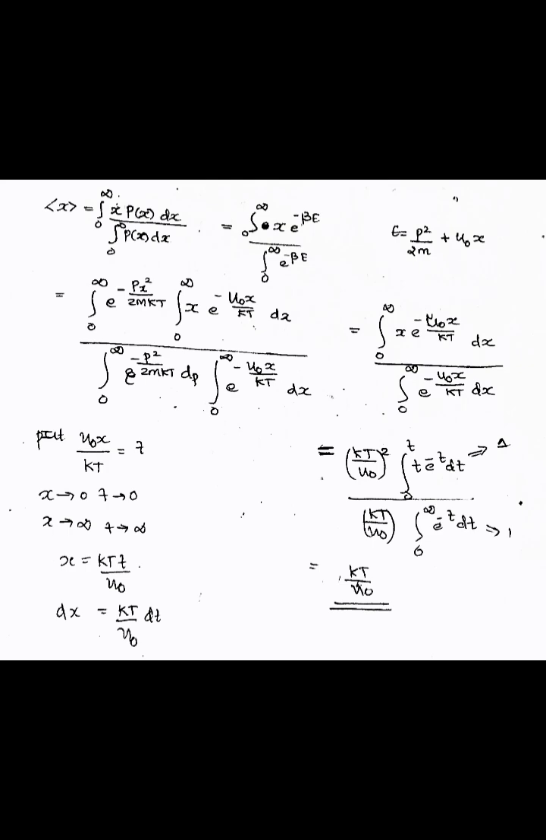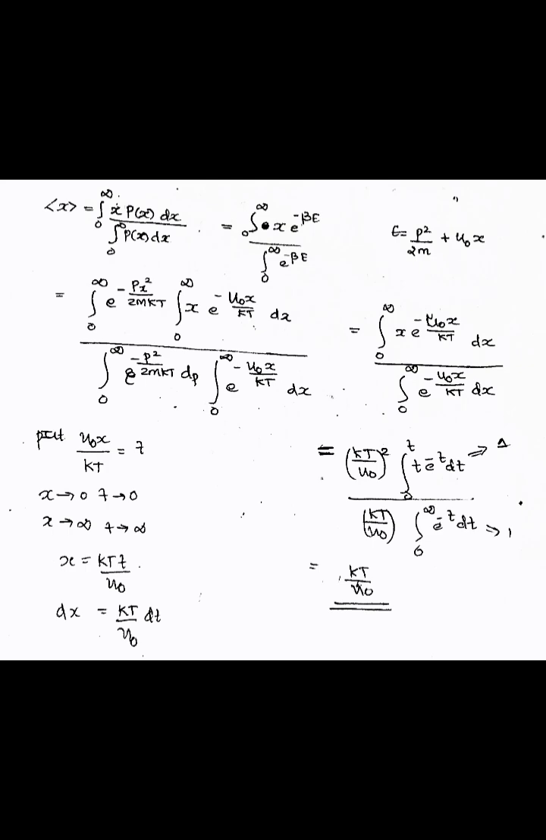So this is equal to integral over 0 to infinity e raised to minus Px square by 2m kt integral over 0 to infinity x into e raised to minus U0x by kt dx divided by integral over 0 to infinity e raised to minus P square by 2m kt dp integral over 0 to infinity e raised to minus U0x by kt dx. This is equal to integral over 0 to infinity x e raised to minus U0x by kt dx divided by integral over 0 to infinity e raised to minus u0x by kt dx.